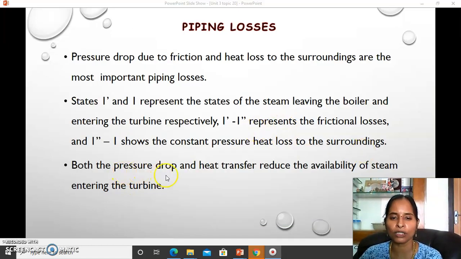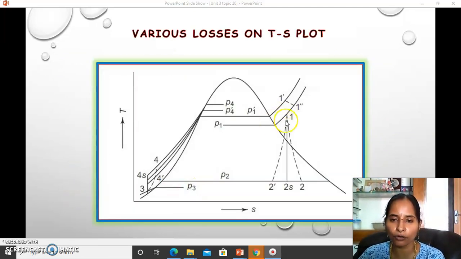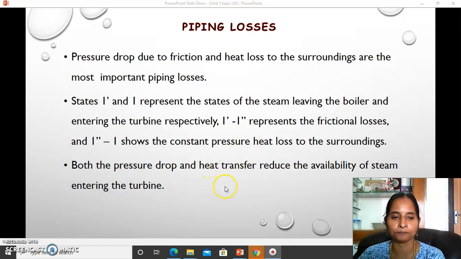Both the pressure drop and the heat transfer reduce the availability of the steam entering the turbine. If the steam were entering at 1 dash, you could get more work than we are now extracting. Is it right? It also reduces the pressure and temperature of the steam and the availability of the steam.